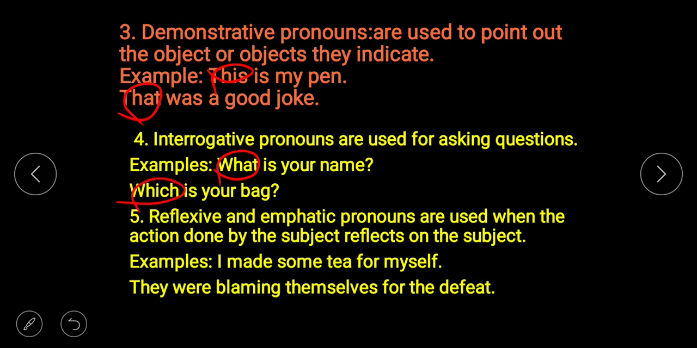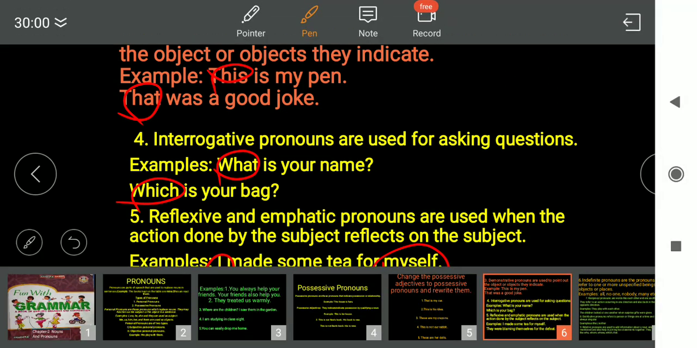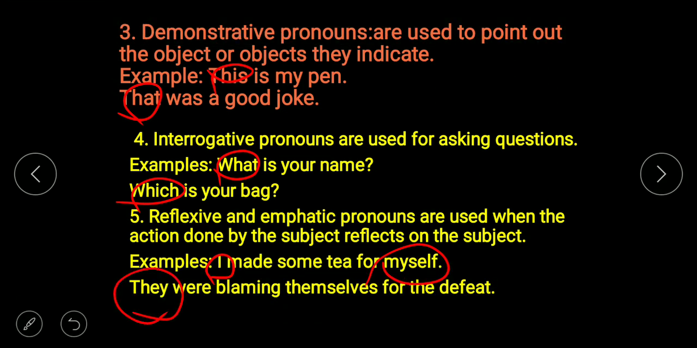Reflexive and emphatic pronouns are used when the action done by the subject reflects on the subject. Example: I made some tea. I made some tea for myself. So these are examples of reflexive and emphatic pronouns. They were blaming themselves. These are examples of reflexive pronouns.